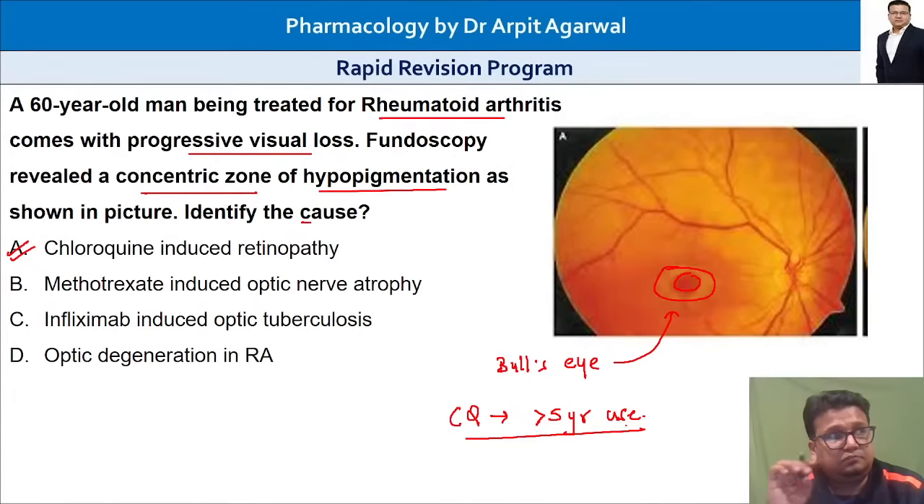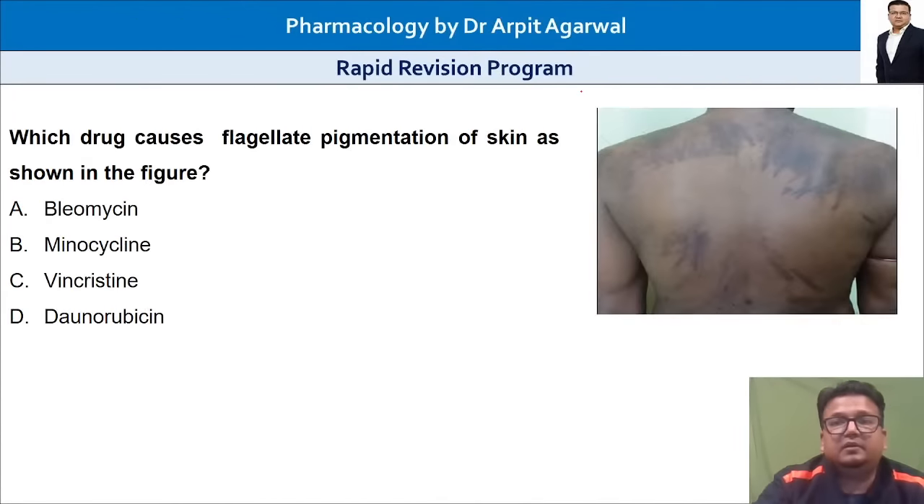So it will never happen in a patient who is receiving chloroquine for malaria. For this to occur, long-term use of chloroquine, more than 5 years, has to be there. So please remember, this will happen only in rheumatoid arthritis when chloroquine is given for many years. It will never happen in malaria. Okay, so very important image.